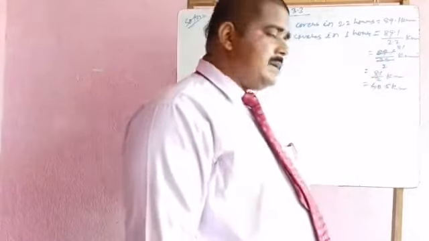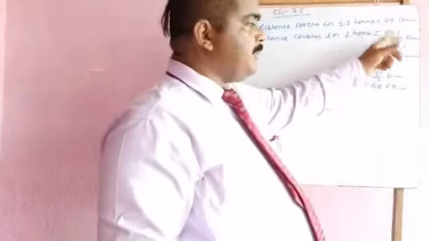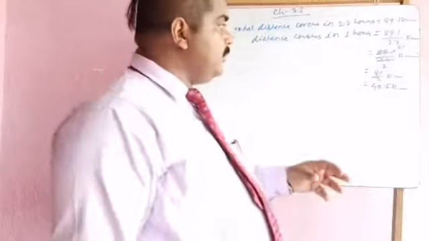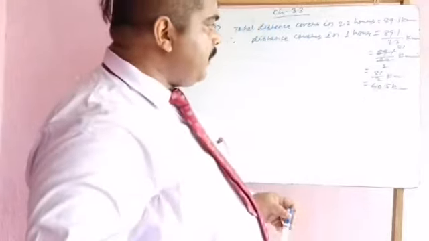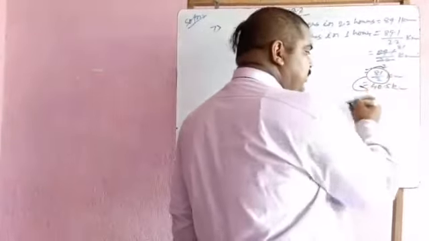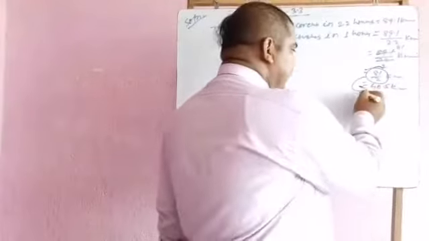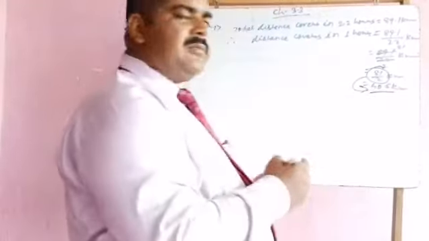When you divide and do further calculation, because both are multiples of 11, you get 81/2 kilometer, and when you convert into decimal, this is 40.5 kilometer.